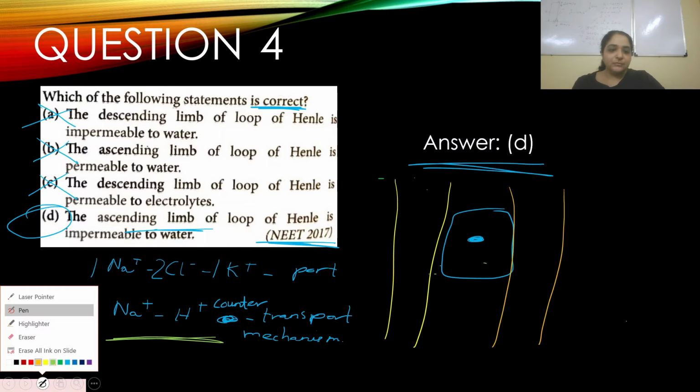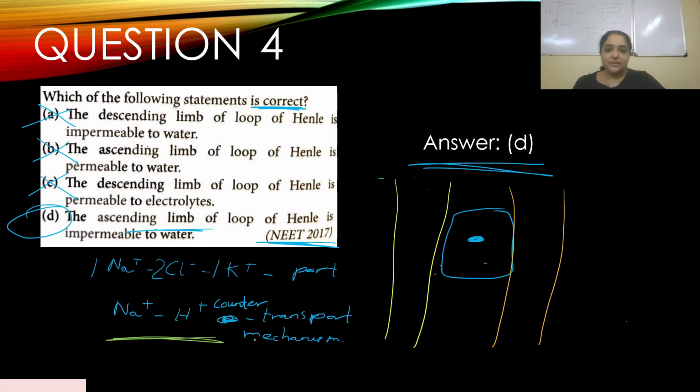So what happens in the case of the sodium hydrogen counter transport mechanism? There is a sodium hydrogen pump where hydrogen is secreted. H plus ions are secreted into the tubule, and in the opposite direction sodium is moving out of this tubule.